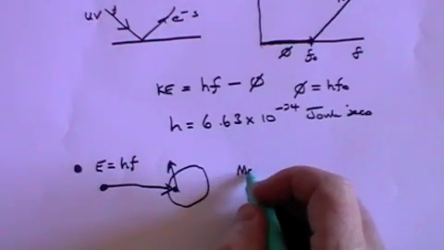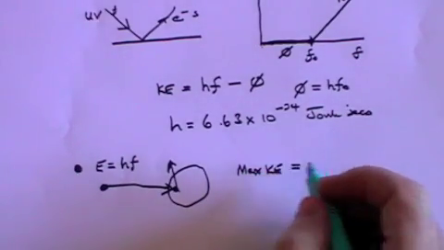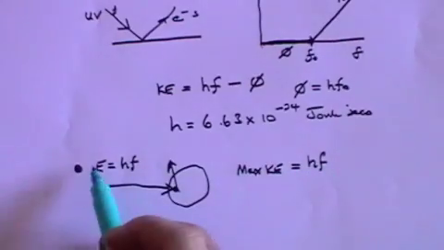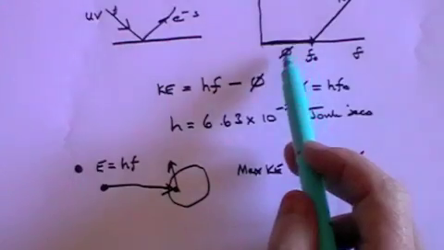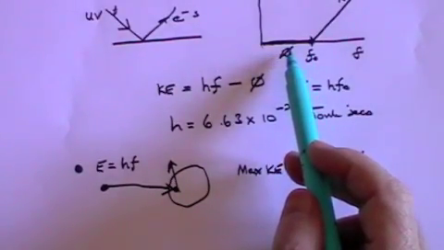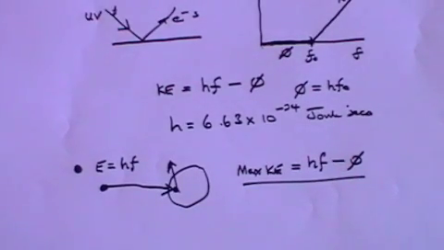So the maximum kinetic energy of an electron, says Einstein, is equal to hf, the energy coming in, minus phi, the energy required to get out of the atom. That's the maximum kinetic energy.